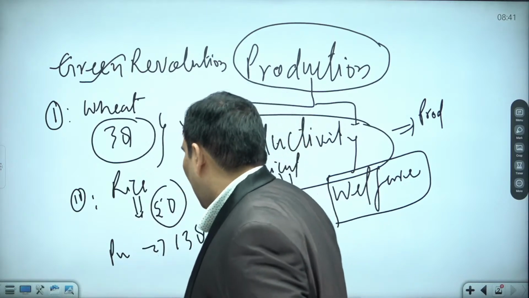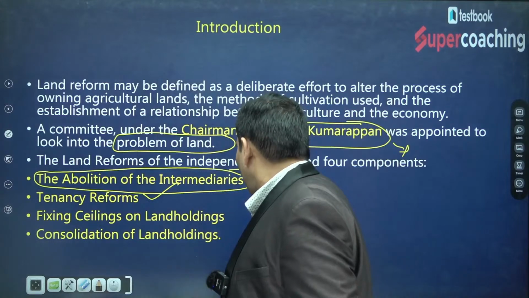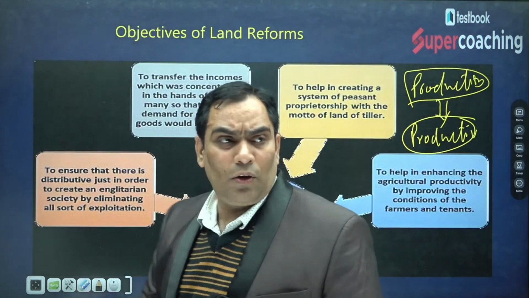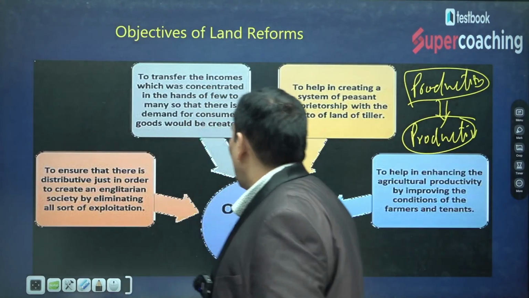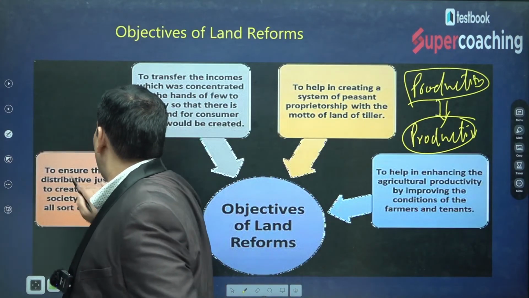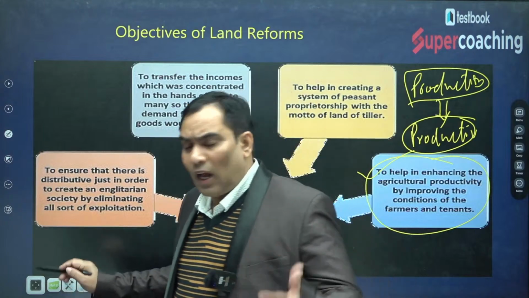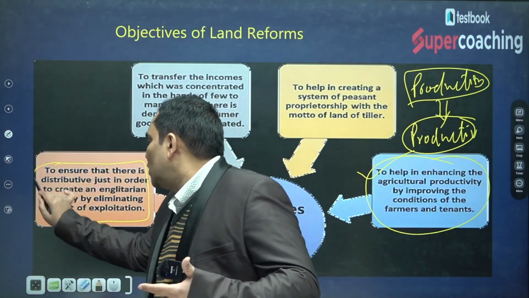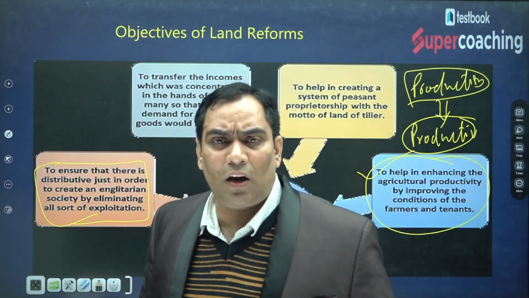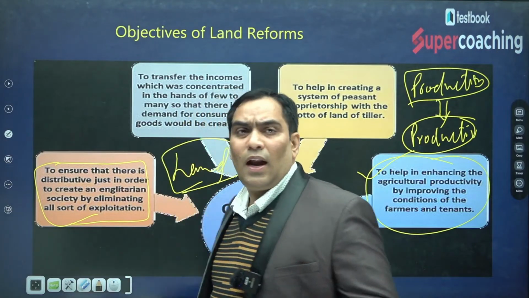So we can say that when we talk about the objectives, one was to increase the productivity. Other was to have the distribution of resources among the landless laborers, among the sharecroppers, because land was a very important resource at the time of independence.